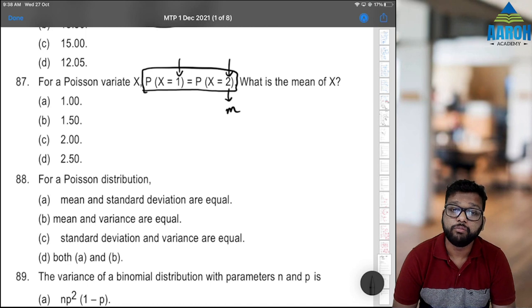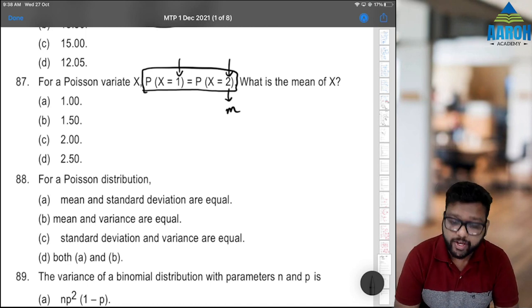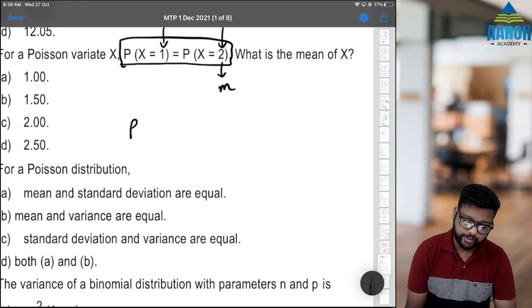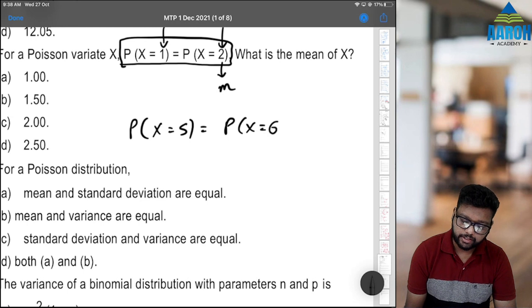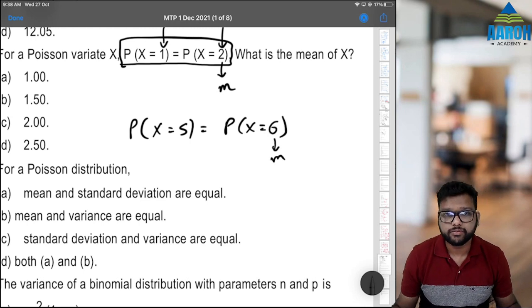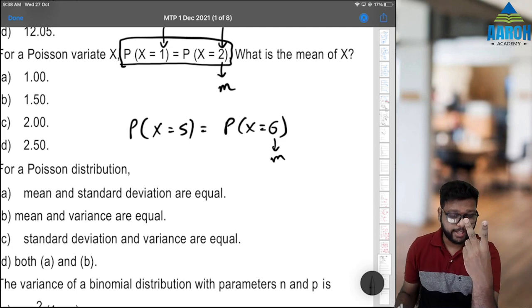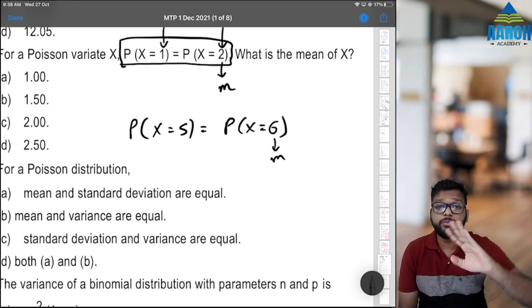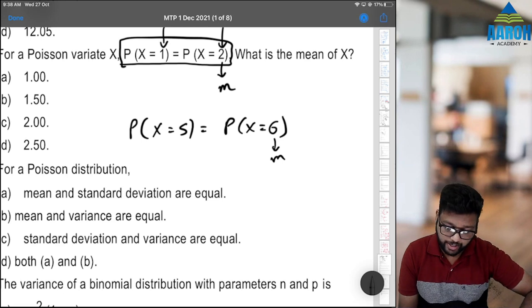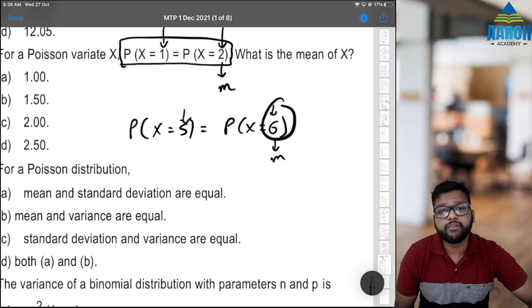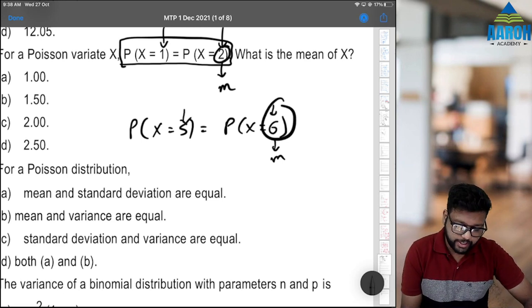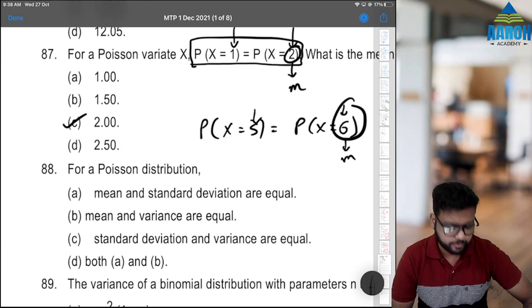That is it. Because of the property of mode, if for example they give probability that x is equal to 5 is equal to probability that x is equal to 6, that means 6 is M. That's it. Okay, so no need to remember anything else. Always remember, whenever two probabilities are equal and they are consecutive, one after the other, 5 and 6, then the higher one is M. So 2 is M, so that is the mean, option C.